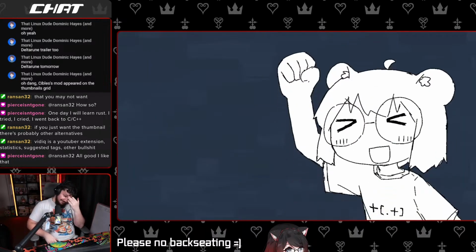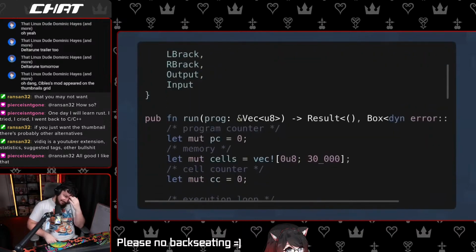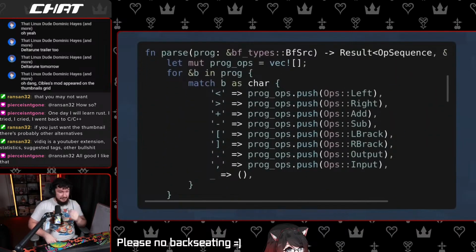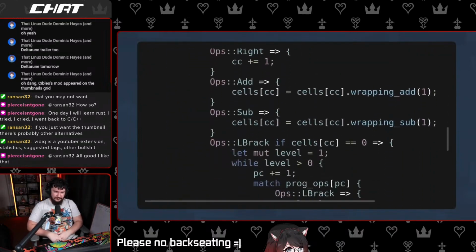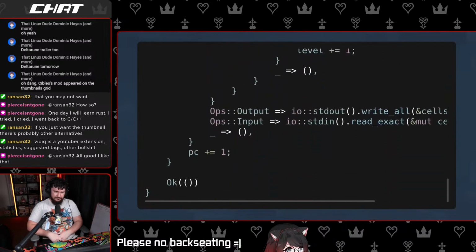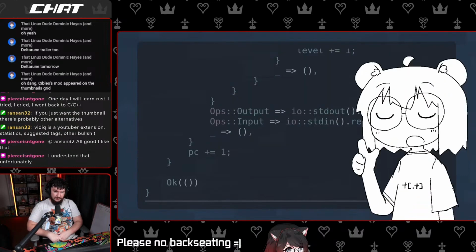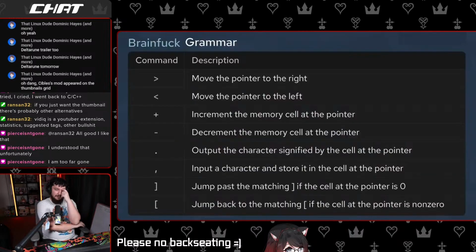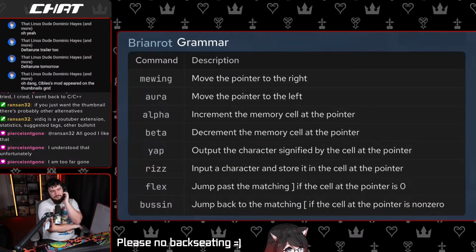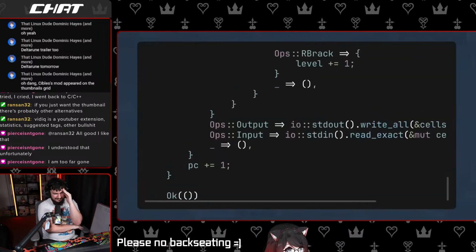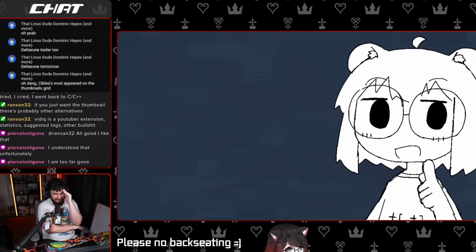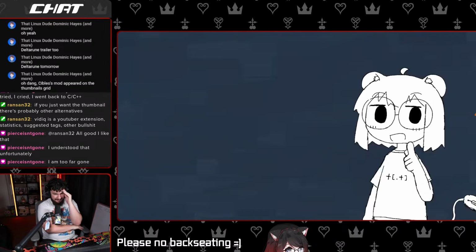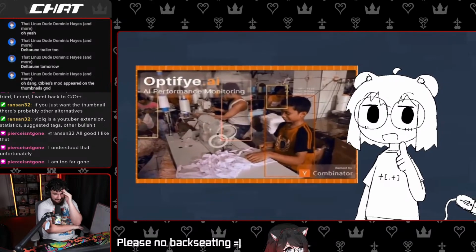So let's make some changes. For starters, we can create an enum. We'll use this enum to represent our Brainf program. Now, instead of going through the raw source code directly, we can go through the same thing but in a different format. While this change has very little impact on performance, it does make the implementation more flexible. Say, if I want to swap out a symbol of Brainf to create my own programming language, I would only need to replace the parser instead of the entire runtime. And more relevant to the topic of this video, it also makes performance optimization easier to implement.